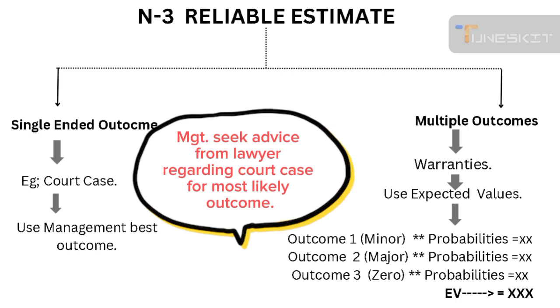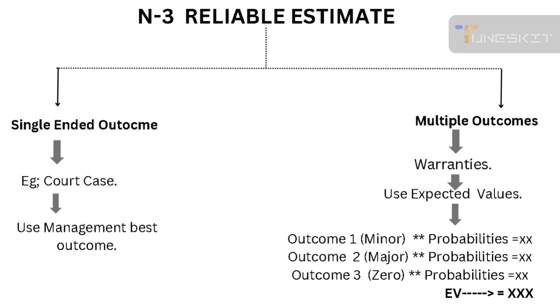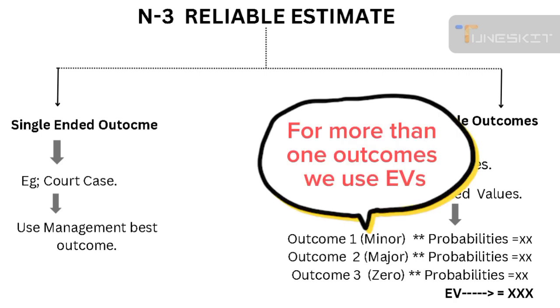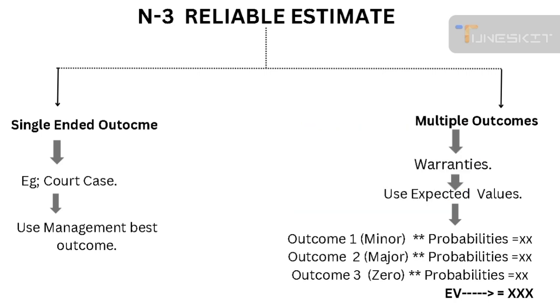In case of multiple outcomes, for example warranties, where we have not just a single outcome but a couple of outcomes, like one, two, three, or more, in this case we will use expected values.